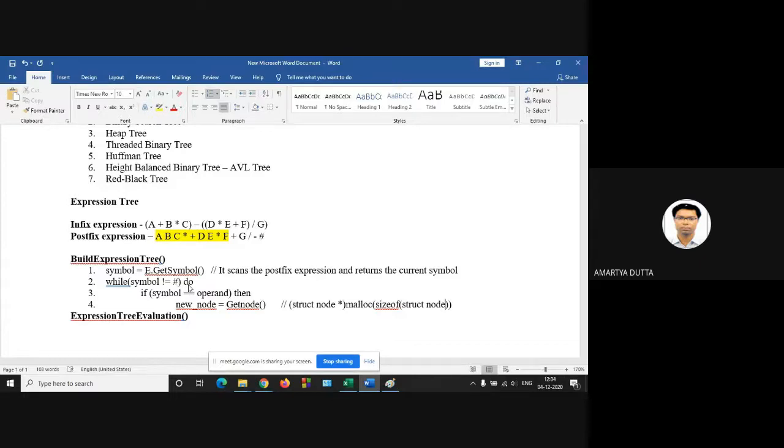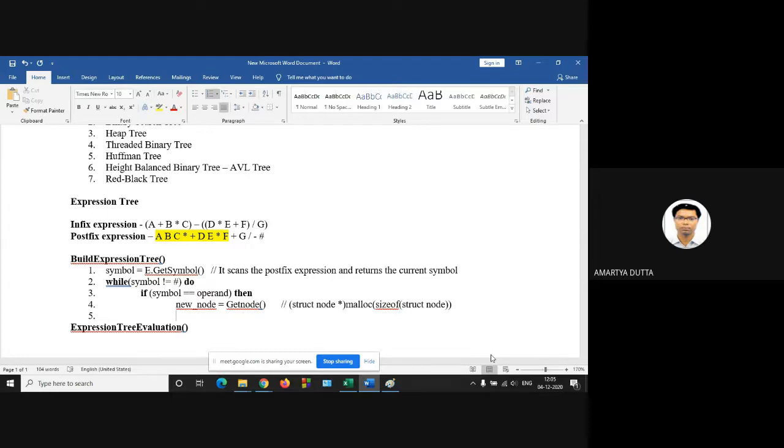So new node is equal to get node. So these are the keywords: while, then, do, if your symbol is operand, then new node is equal to get node. So dynamically you have to create the new node.